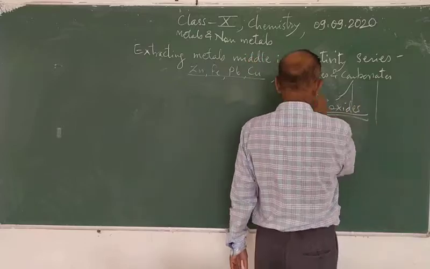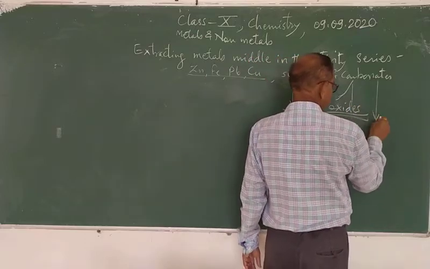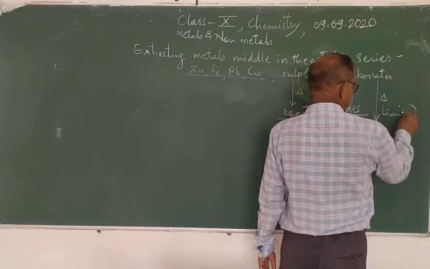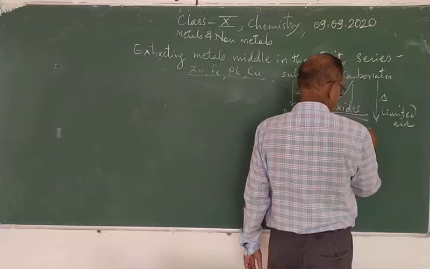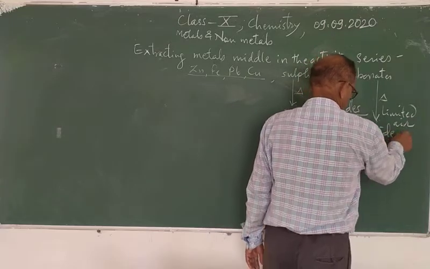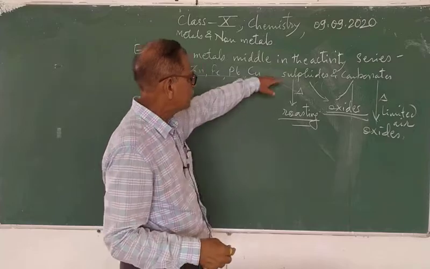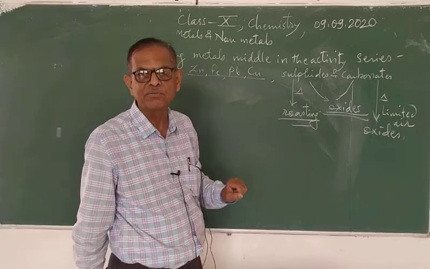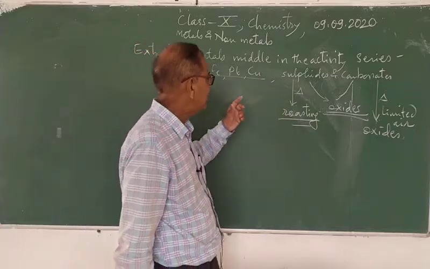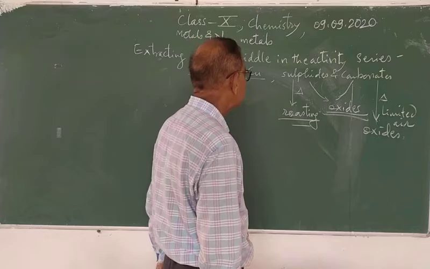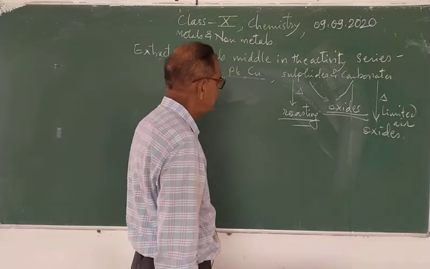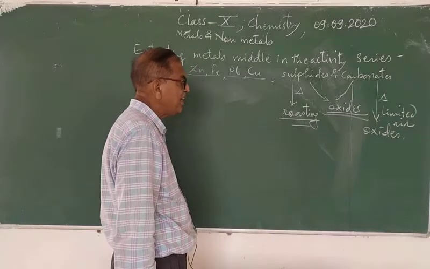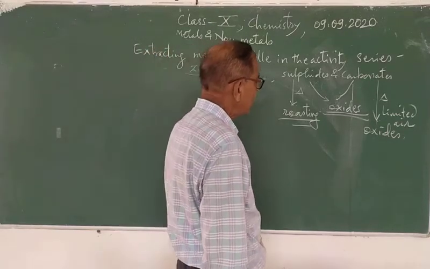Carbonates are heated in a limited supply of air so as to get the oxides. So in roasting, sulfides are heated strongly in a supply of air, and carbonates are heated in a limited supply of air.